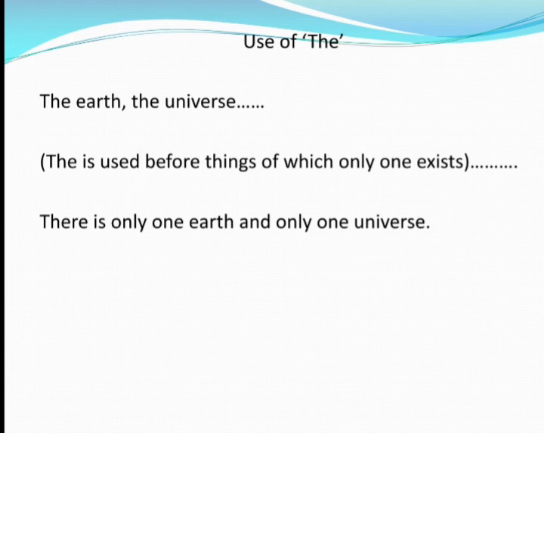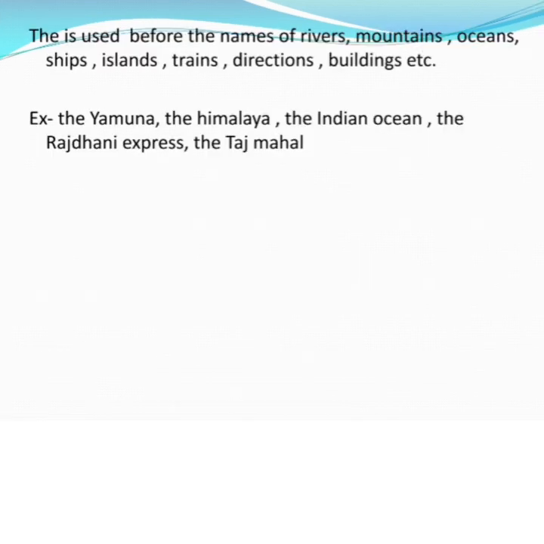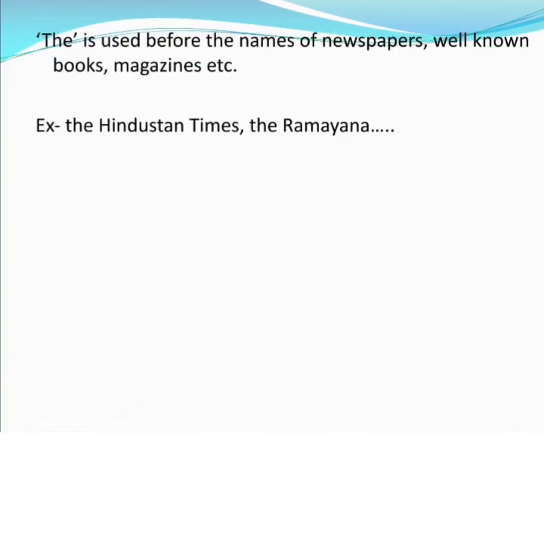And beta, the is also used before the names of rivers like the Yamuna, names of mountains like the Himalayas, etc. Okay, and beta, the is also used before the names of newspapers like the Hindustan Times or well-known books like the Ramayana, etc. Okay, beta.